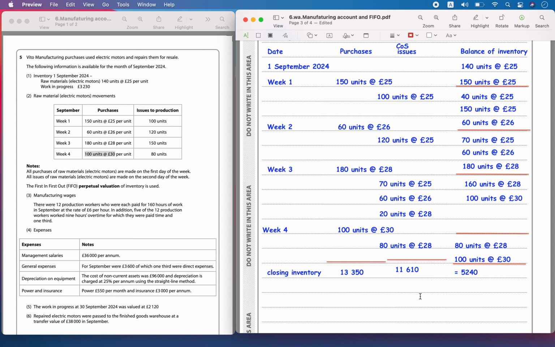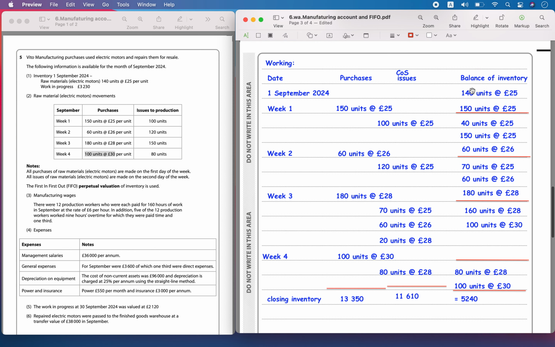Okay, the issues total is going to represent cost of sales, and at the beginning it is going to be 140 into 25. This represents the opening inventory, and that value is going to be equal to 3,500. So this is the opening inventory.